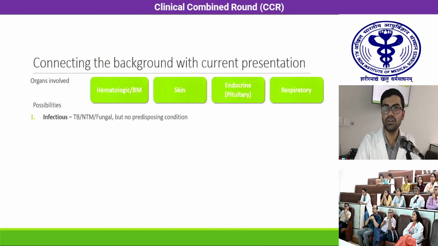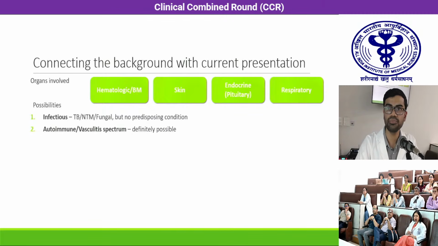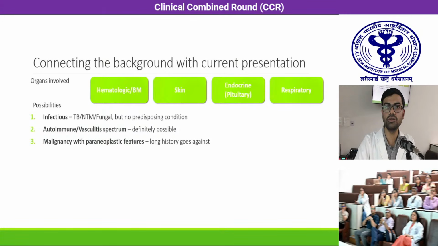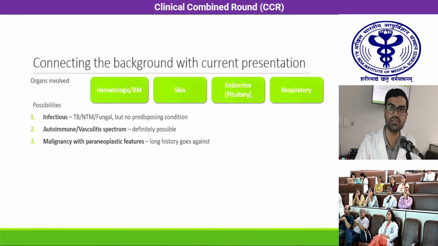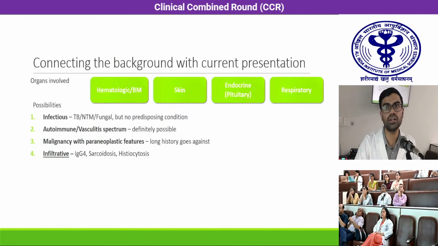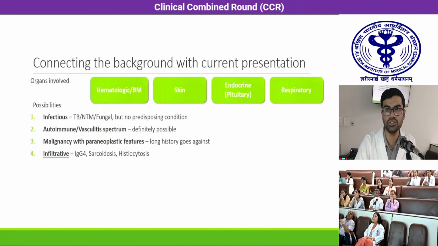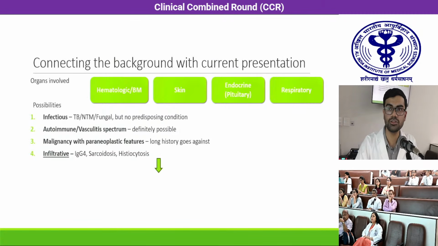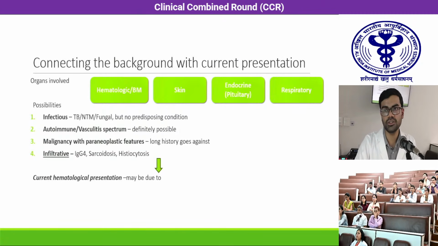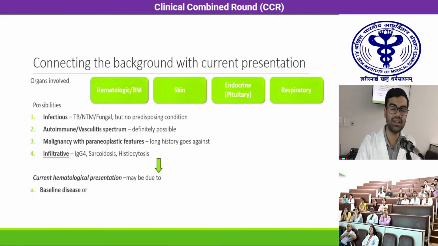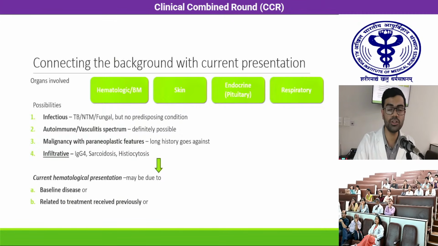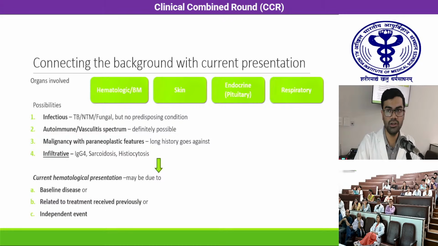The possibilities that were considered were infectious, such as tuberculosis, or atypical organisms, such as atypical mycobacteria, fungal infection, but there was no predisposing condition for the patient to have these infections. Autoimmune or vasculitis spectrum could definitely be considered. Malignancy with paraneoplastic features was also considered, but the long history goes against this diagnosis. And infiltrative lesions were at the top of the differential list, including IgG4 disease, sarcoidosis, and histiocytosis. The current hematological presentation may be due to the underlying baseline disease or the treatment received for this primary skin disease, or an independent event.